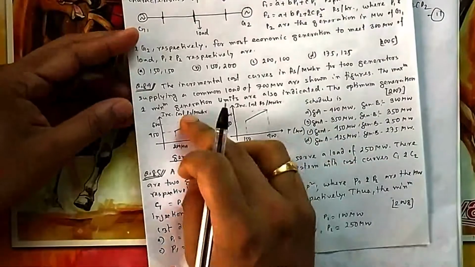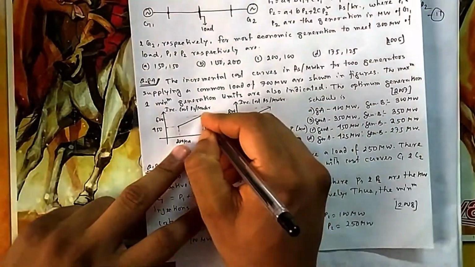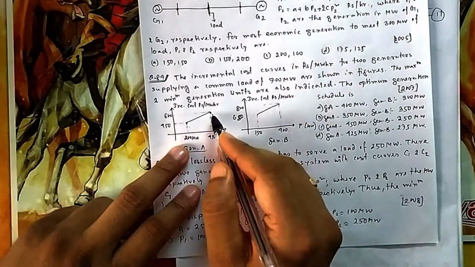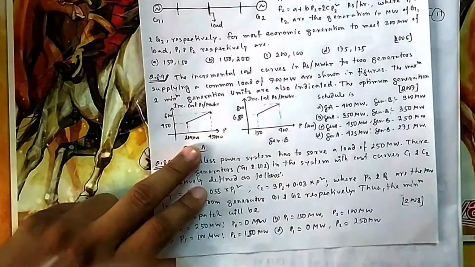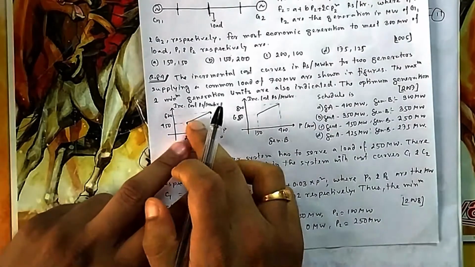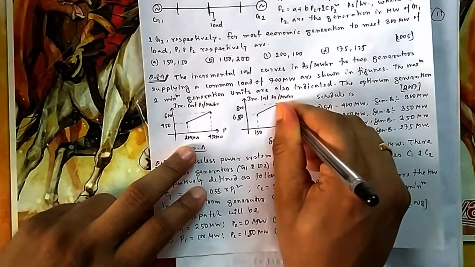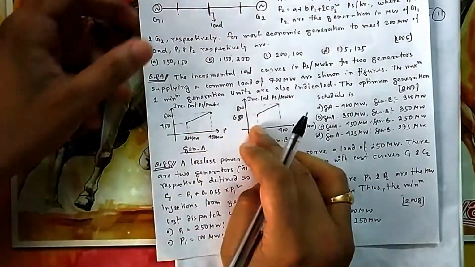Then you have to find this cost characteristic, because this is given in point format. What is the coordinate of this point? 200, 450. What is the coordinate of this point? 450, 600. So you find the equations for IC1, IC2. Here the coordinates are 150, 650 and 400, 800. So for a straight line, two coordinates are given.